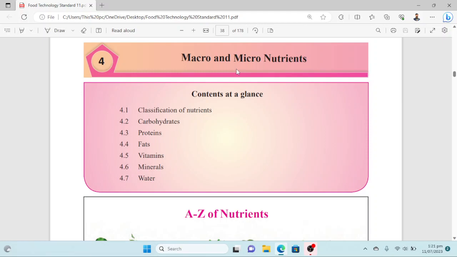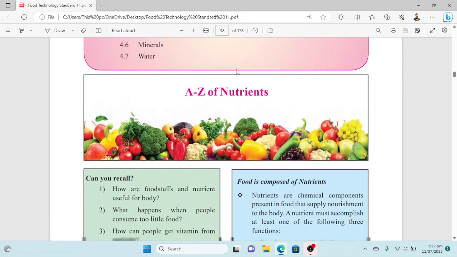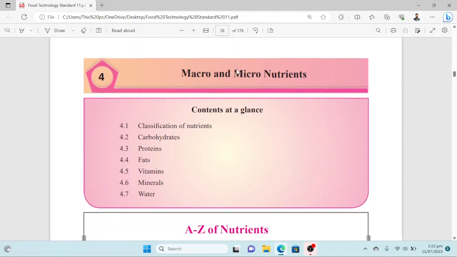In Unit 2, Chapter 4 is the first chapter, and it is about macro and micronutrients. This is the first topic that we will discuss in Unit 2. So let's have a look at the contents. Classification of nutrients will be discussed. Then the different nutrient groups will be discussed, like carbohydrates, proteins, fats, vitamins, minerals and water. So these nutrients will be discussed one by one in this chapter.